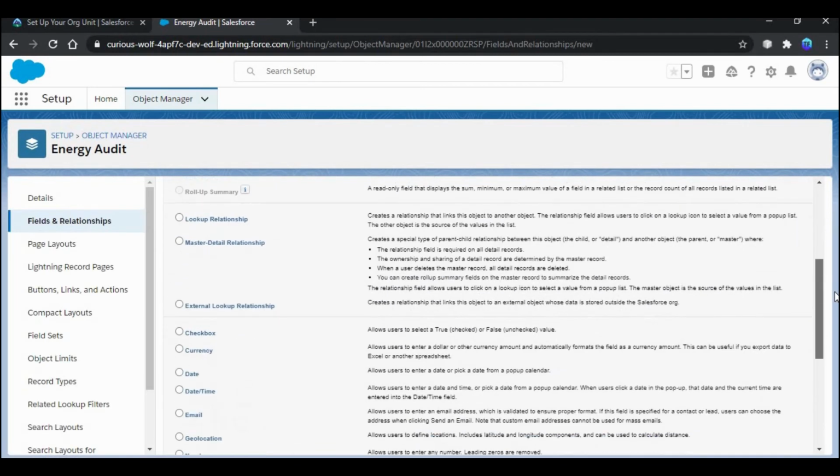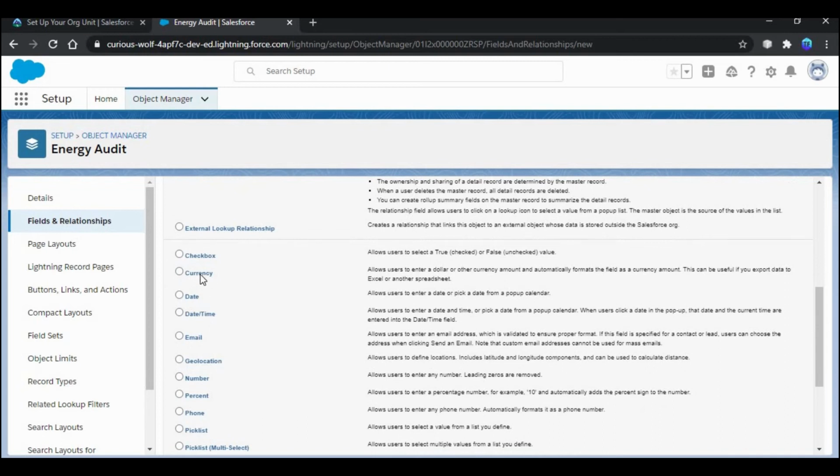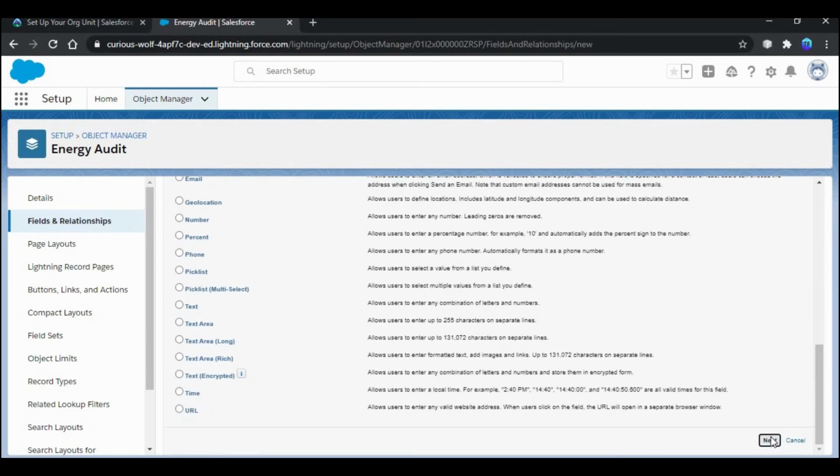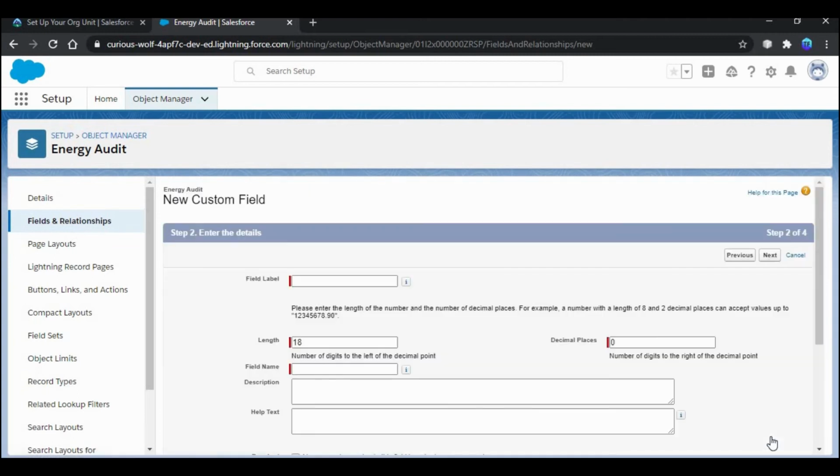And next, choose the field type as currency and then click next. The length is 16 and the number of decimal places is 2.